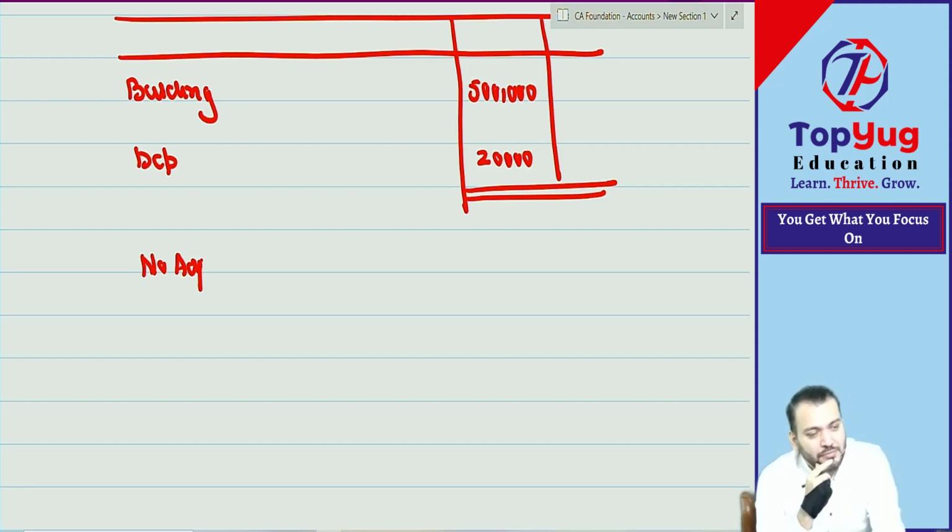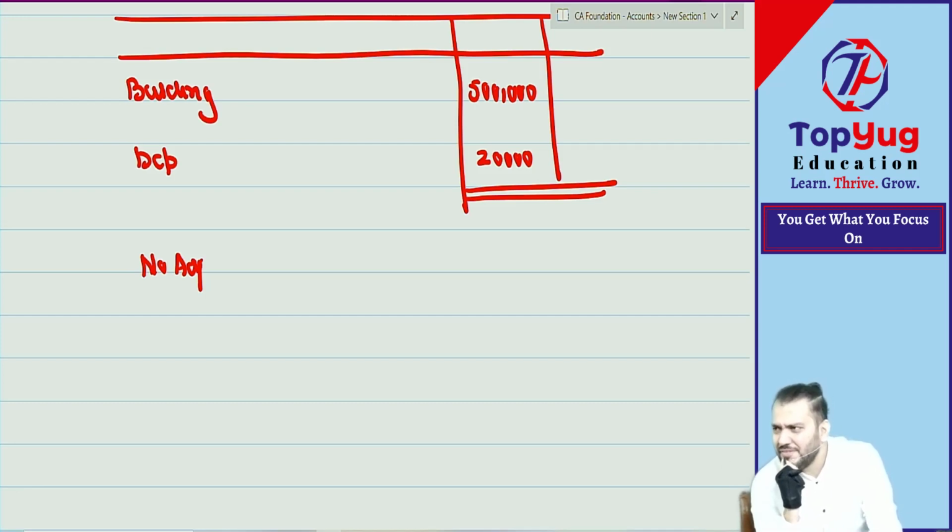What have you done? 20,000. And how much asset? 4,80,000. What have you done? And we'll come back again to you.